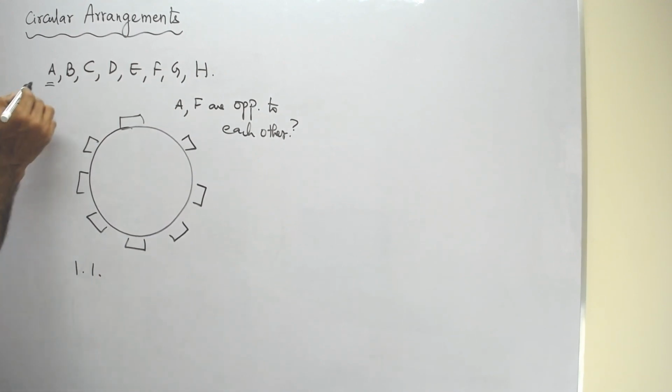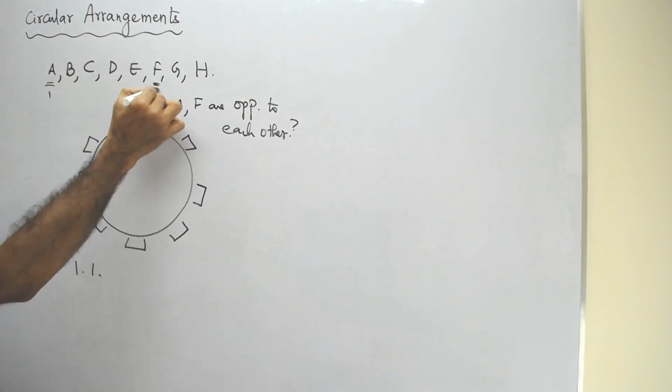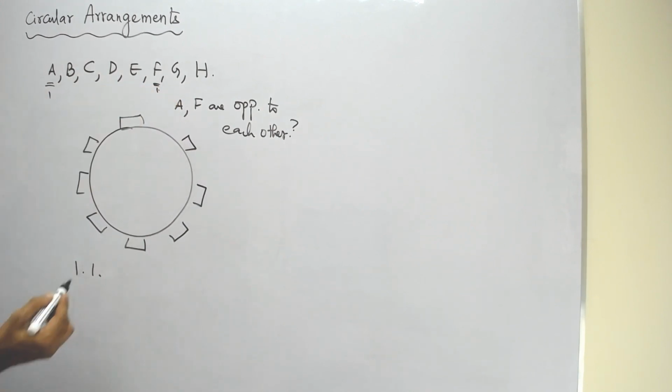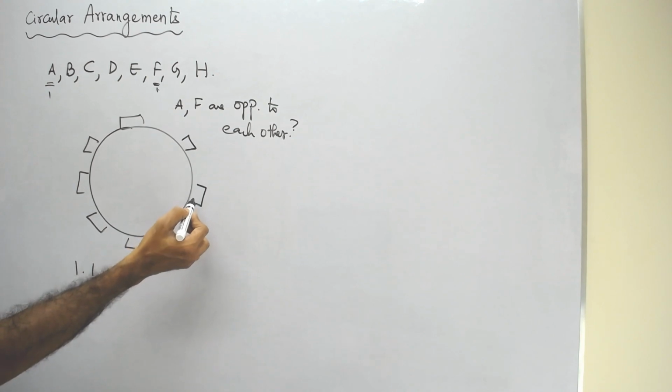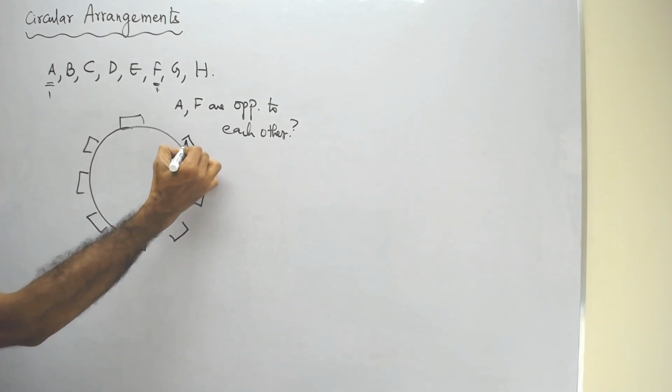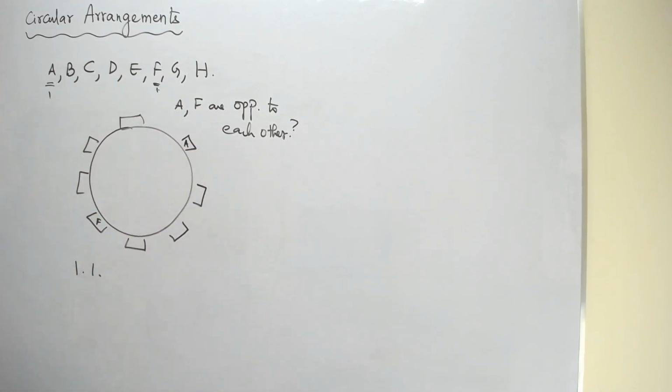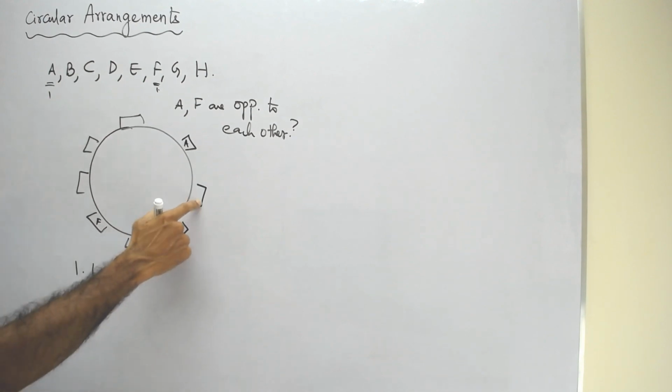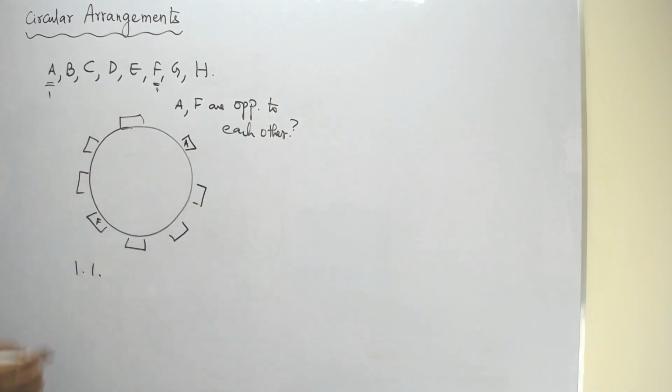Now how many seats are remaining? Assume that this is A and opposite is F. So now 6 seats are remaining and 6 people are remaining here. So they can be arranged in 6 factorial ways.